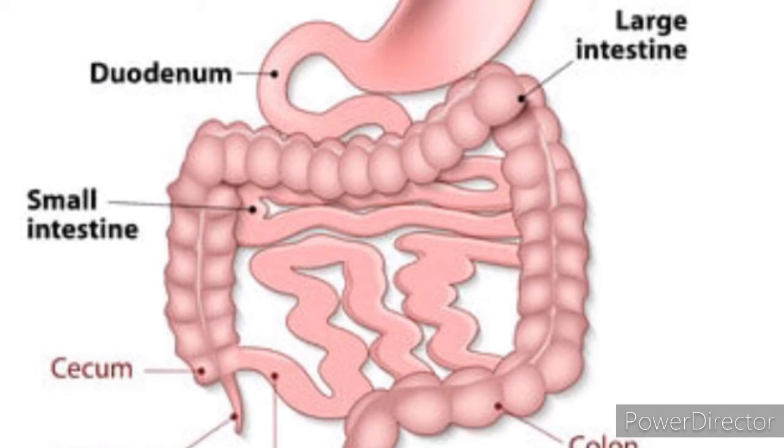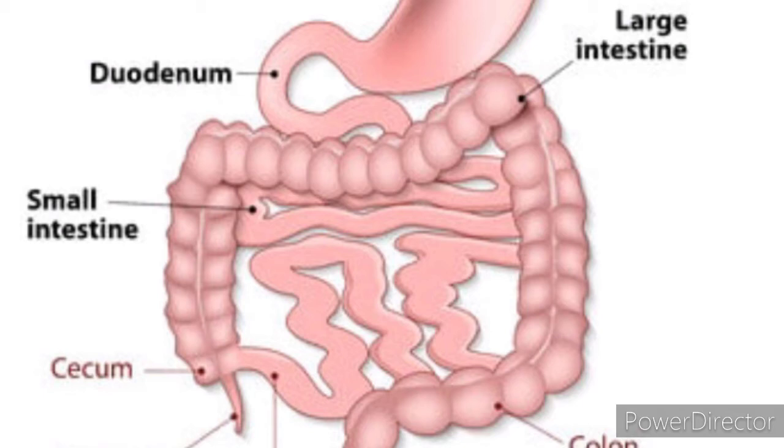The nucleases in the pancreatic juice break down nucleic acids into nucleotides and nucleosides. The secretion of the Brunner's gland, which you can see in the duodenum, along with the secretion of the intestinal glands, also constitutes the intestinal juice or succus entericus. It's a 1 mark question: intestinal juice or succus entericus.